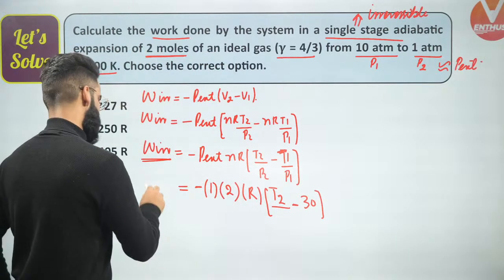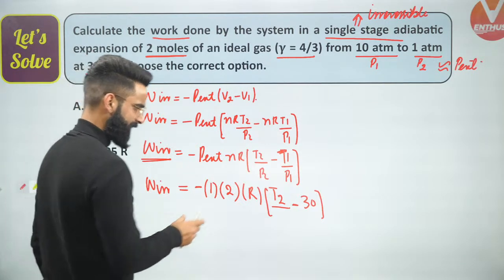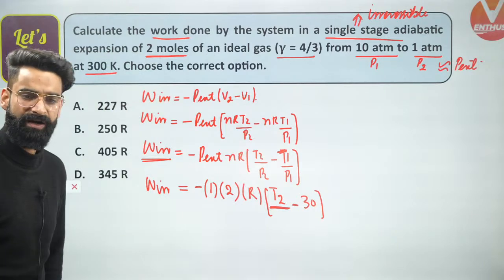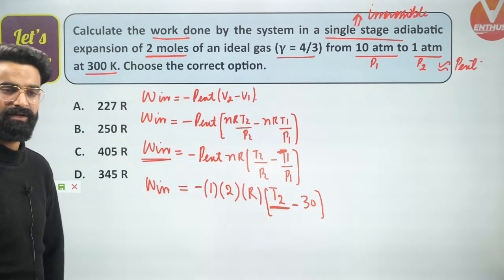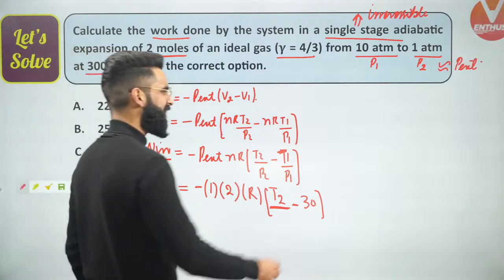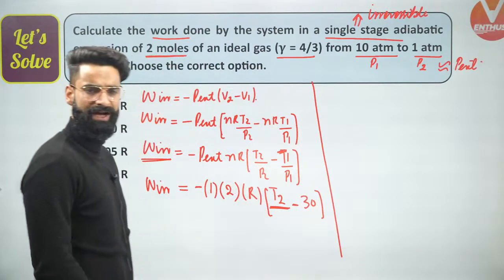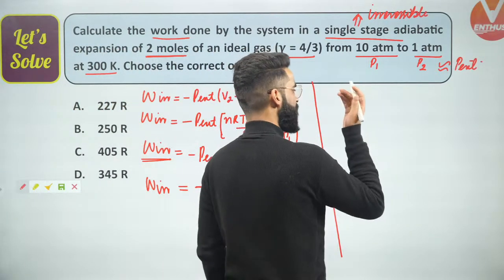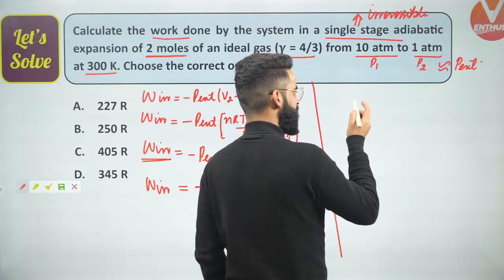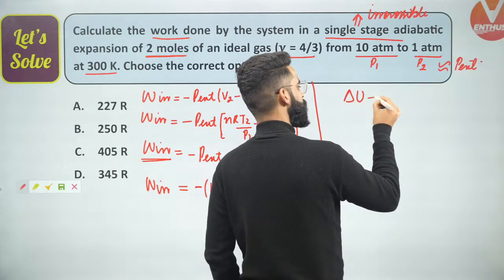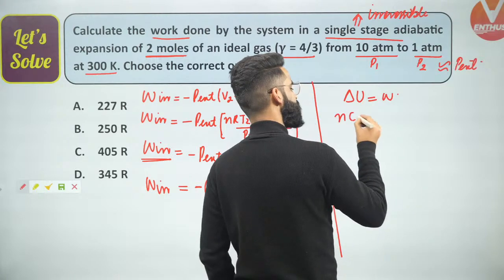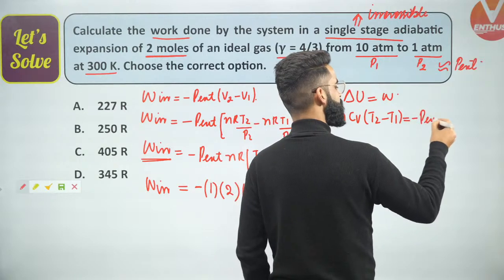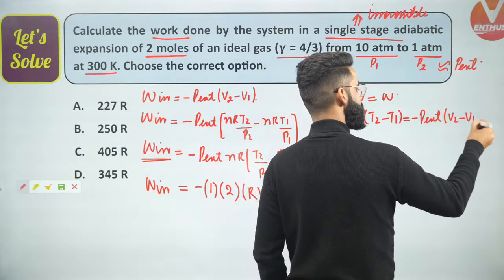So people, I need to calculate the value of W irreversible right here. And in order to calculate the value of W irreversible, I should know the value of T2. Now the point is, how do we calculate the final temperature in an irreversible adiabatic process? Do you remember that, guys? I've told you one general procedure. If I write the first law of thermodynamics for the adiabatic process, it's going to be delta U is equal to W. And delta U, as you all must be knowing, is nCV (T2 minus T1) is equal to minus P external (V2 minus V1). Yes, I can write that.